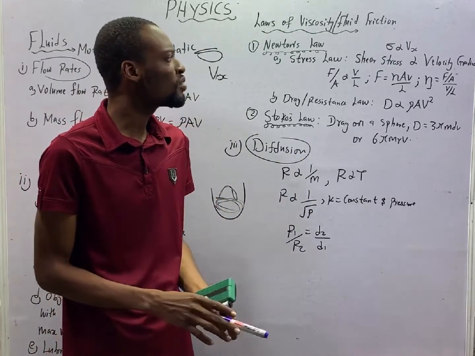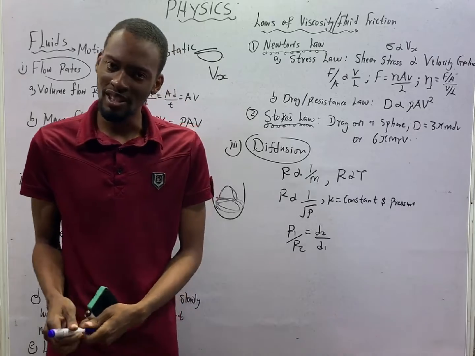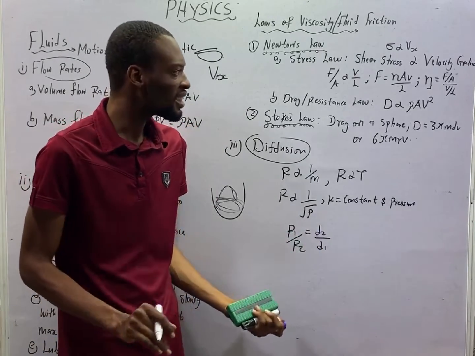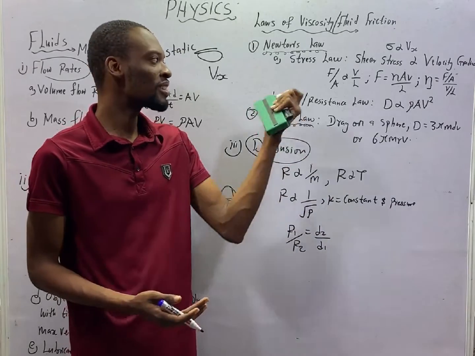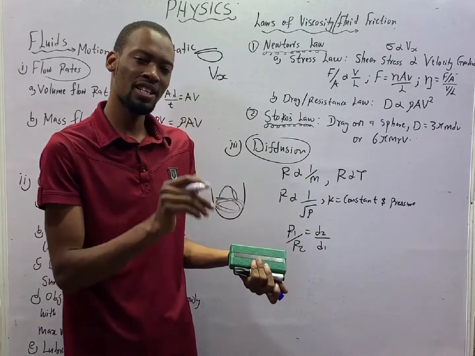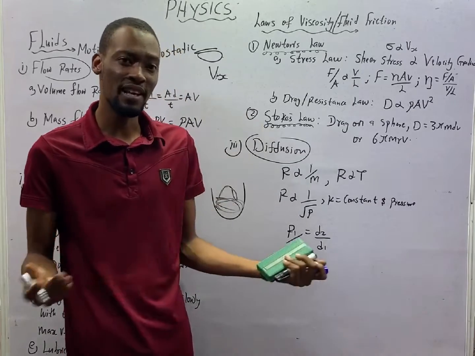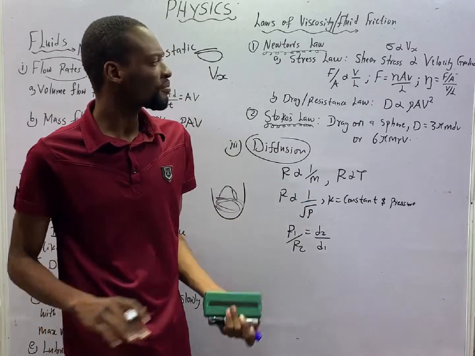So, if you are asked to look for the dimension of velocity gradient, you simply say that velocity gradient is velocity over length, then for velocity, you look for the dimension of velocity, distance over time, L over T. So L over T over L, something like that.